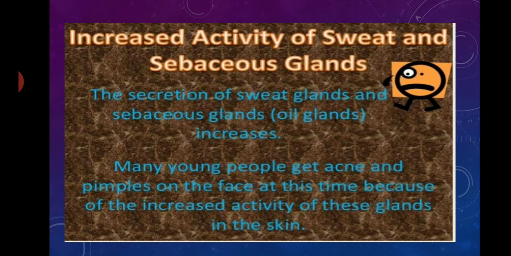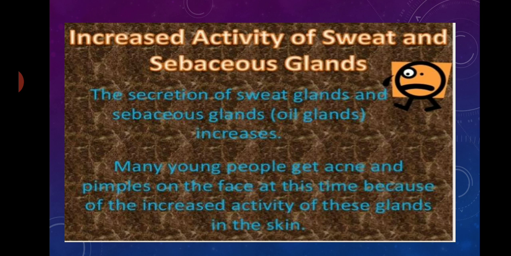Increased activity of sweat and sebaceous glands. In human beings, the skin has two important glands. These are sweat and sebaceous glands. Sweat glands produce sweat and the sebaceous glands produce oil or sebum, which keeps the skin oily. During puberty, due to increased activity of sweat and sebaceous glands, the secretion of sweat and oil increases.